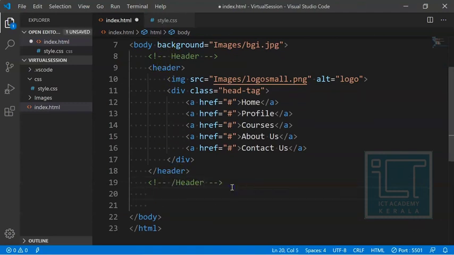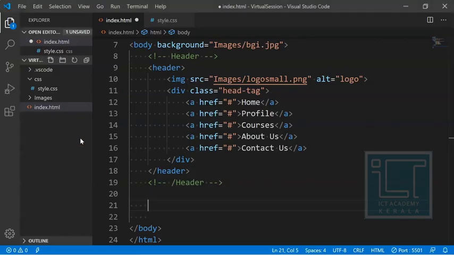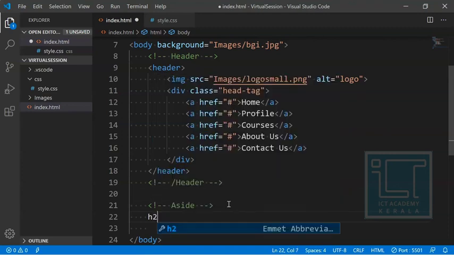Next I am going to make the contents of the body portion, that is going to be an aside tag. So this will be our aside, that is a side portion, side contents. Inside that I would like to give an H2 heading.